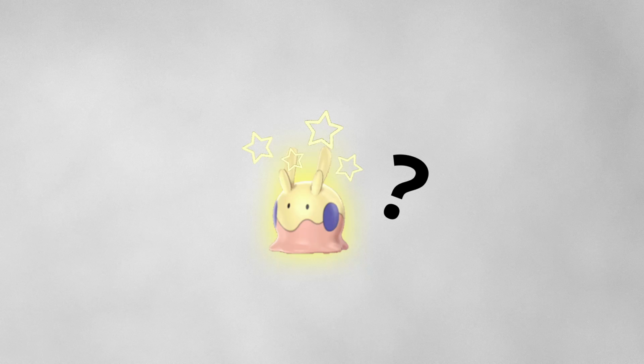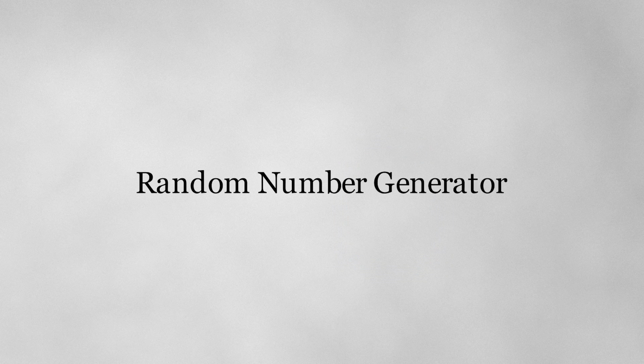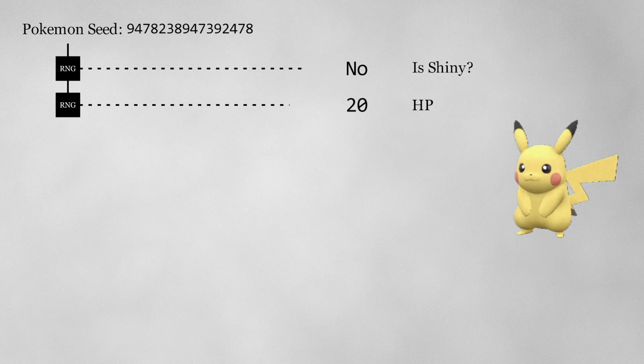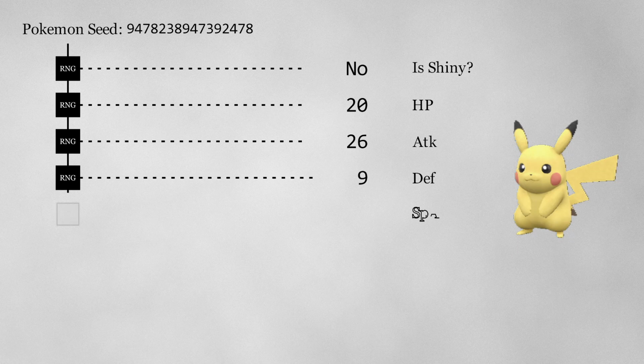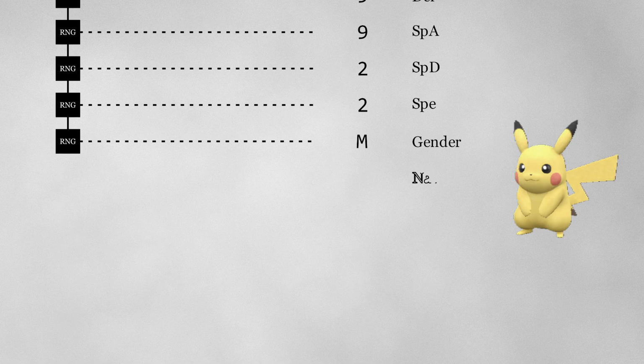First, let's talk about how random numbers work in a computer. How does the game determine if a Pokemon is shiny or not? I mentioned that each Pokemon has a 1 in 4096 chance to become shiny. This chance is decided when the Pokemon is created by the game using the game's random number generator, or RNG. Each Pokemon has several attributes that are randomly generated by the game: shininess, stats, gender, nature, ability, height, and weight.